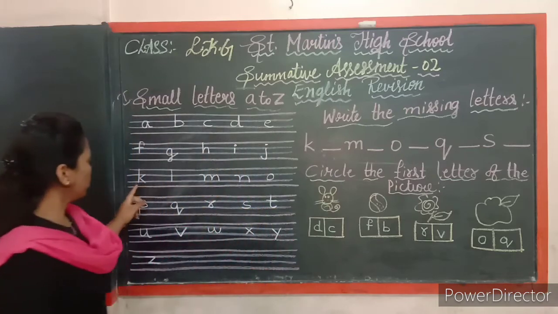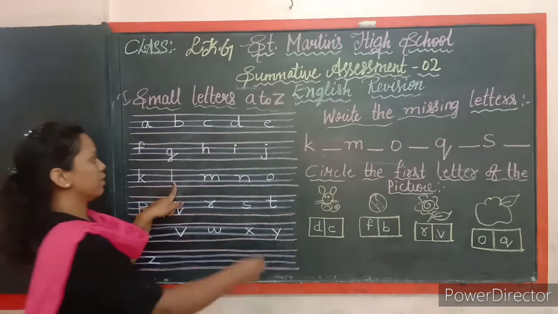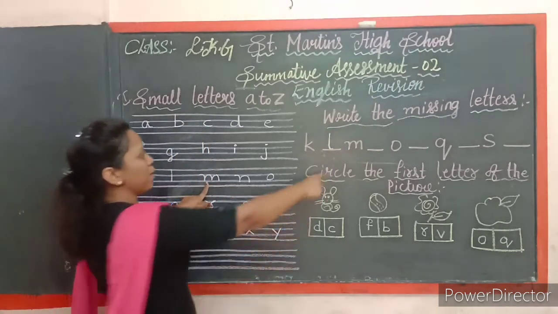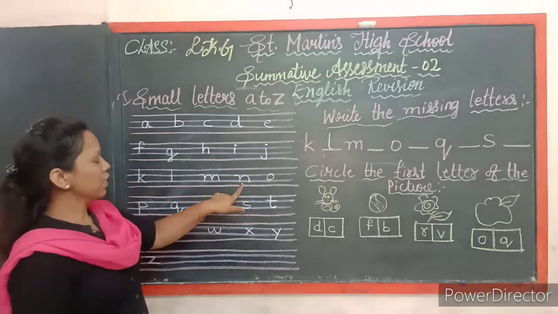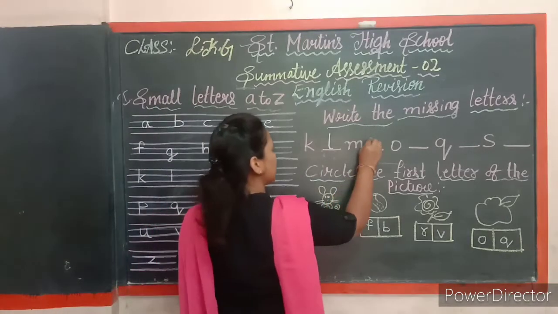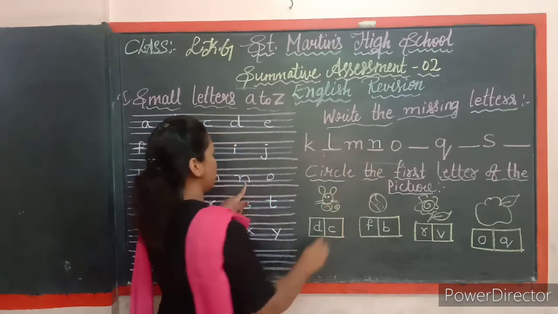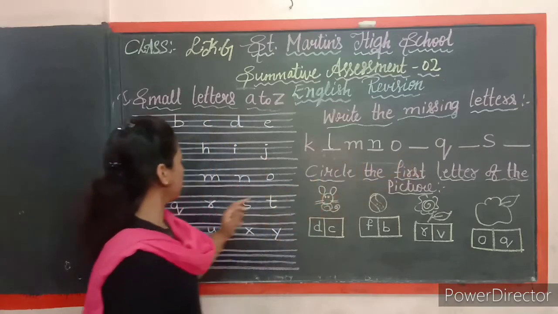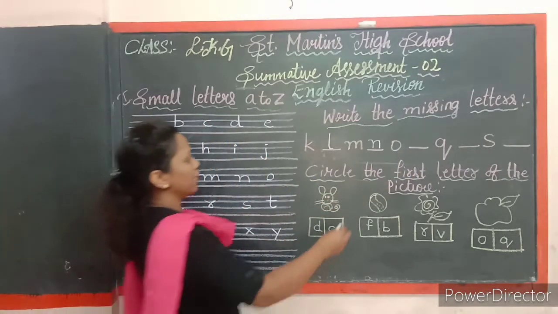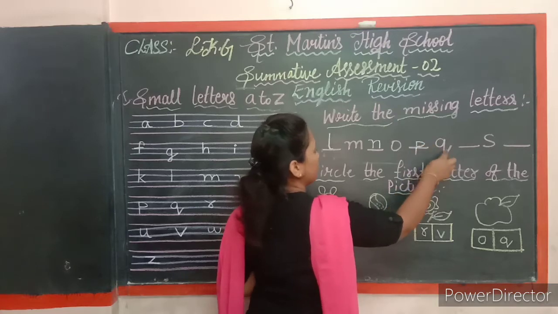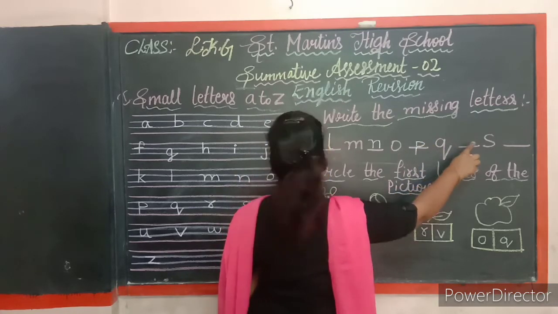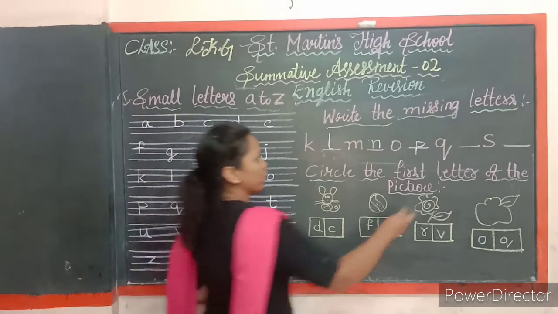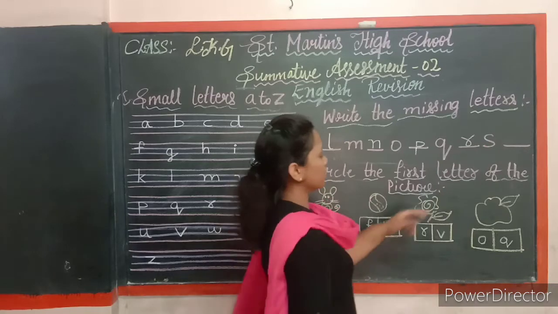Look at here, children. K, L. L letter is missing. I'm writing L here. Next letter is M. You can see M here. And N. So N letter is missing here. M, N. Next letter is O. You can see O here. And which letter is missing here? P. Right, letter P. Q. Q next letter is missing. Look at here. Q next letter is R. Right? Small letter R.